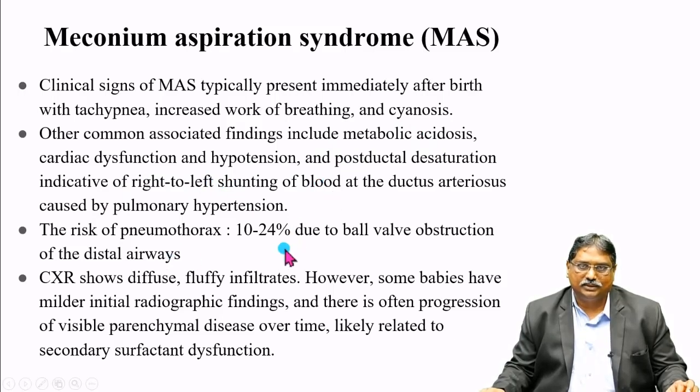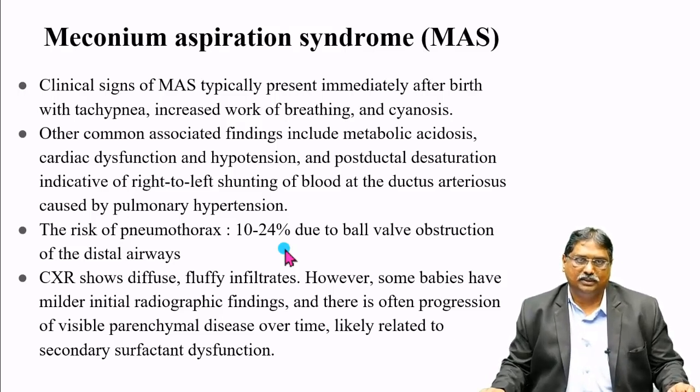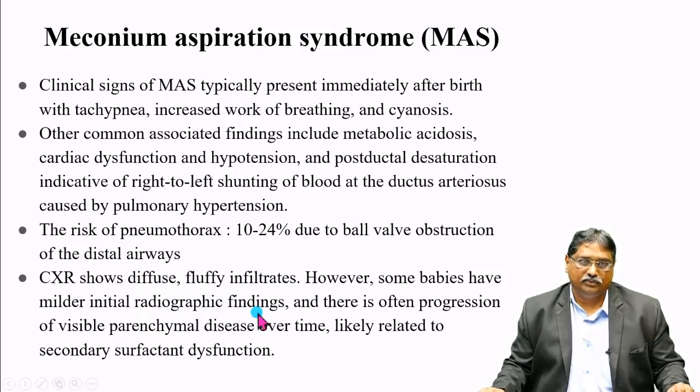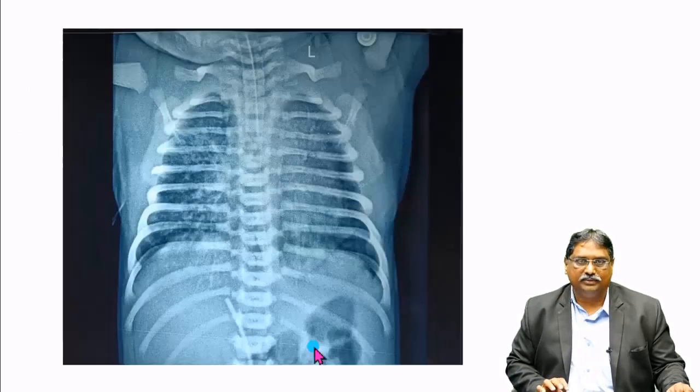The risk of pneumothorax is 10 to 24% due to ball valve obstruction of the distal airways. But because of our very effective and advanced management, the incidence of pneumothorax is really coming down. X-ray shows diffuse fluffy infiltrates. Some babies have mild initial radiographic findings, and there is often progression of visible parenchymal disease over a period of time. This could be attributed to secondary surfactant deficiency.